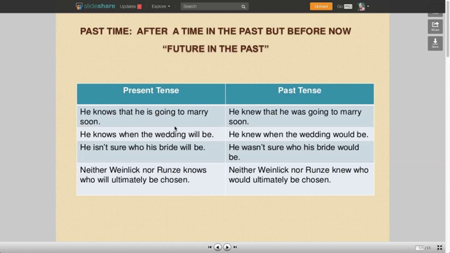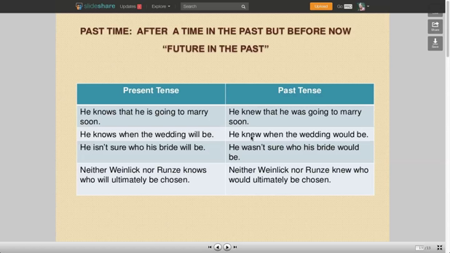He knows that he is going to marry soon. Okay, that is present tense, but when I change it to the past tense, I say he knew that he was going to marry soon, because the indirect speech has to match the reporting verb, the tense of the reporting verb.